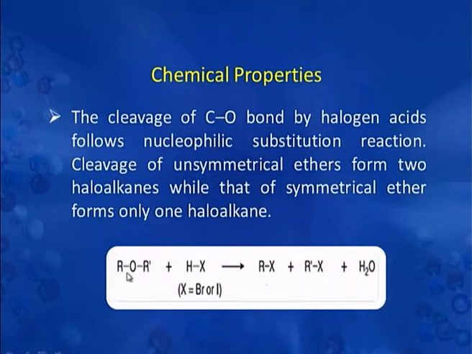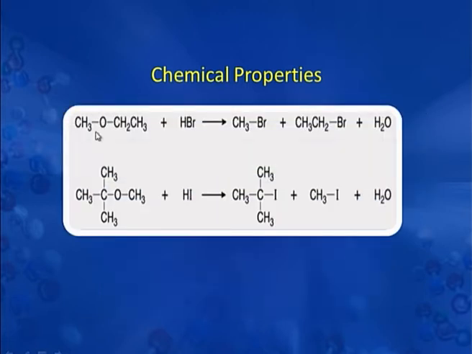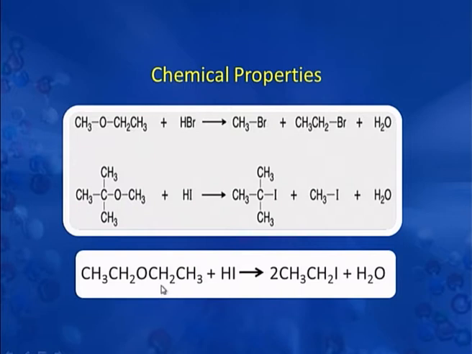one haloalkane is formed. Here we have taken the example of a symmetrical ether, so there is formation of only one alkyl halide. This is an example of an unsymmetrical ether, so you can see here that two alkyl halides are formed. Similarly, this is methoxy tertiary butane, and this reacts with hydrogen iodide and forms tertiary butyl iodide and methyl iodide, two different alkyl halides. A symmetrical ether like ethoxyethane forms only one alkyl halide.